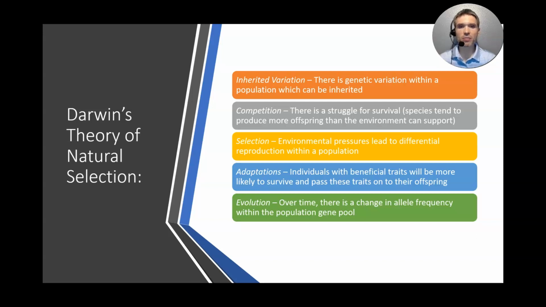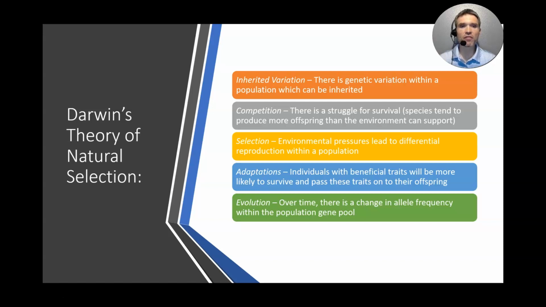Selection. As I said before, the environmental pressures select the winners and losers. So just in my first example there, where I had the green beetles and the red beetles, because of the selective pressures of the environment, the birds liking the green beetles, the red beetles had a selective advantage. And so they were able to reproduce more efficiently, and that led to the shift in the population.